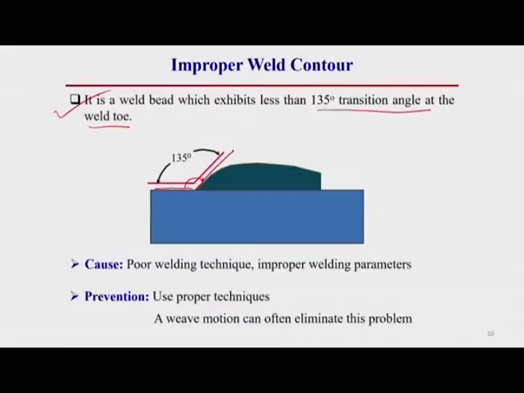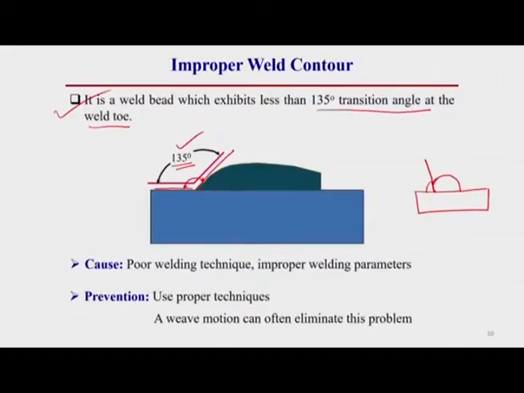This angle is generally called the transition angle. If this transition angle is less than 135°, then this is considered a welding defect. Like if the weld contour looks like this, then we can see this transition angle here is less than 90°.